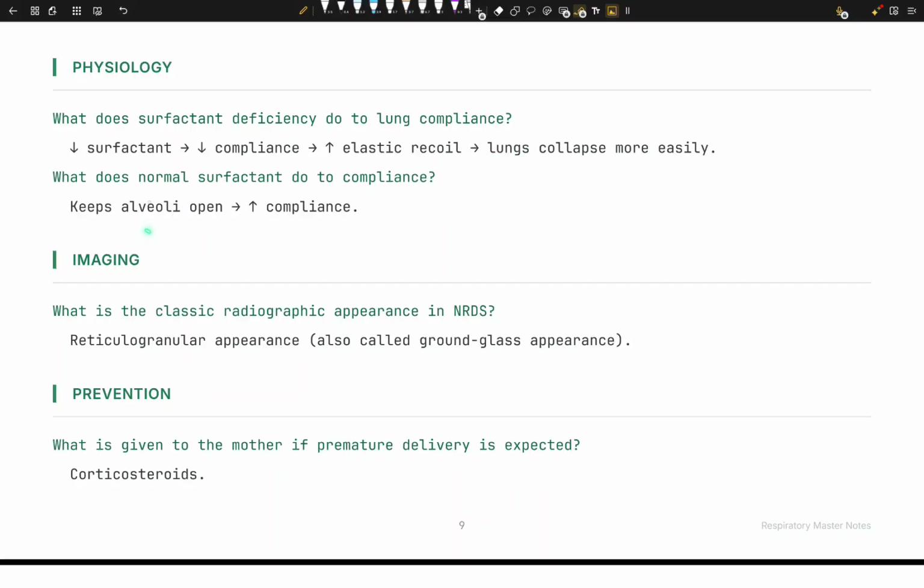Okay, simple stuff. What does normal surfactant do to compliance? It keeps the alveoli open and increases the compliance, makes it easy to stretch, right? Because if we don't have surfactant, the alveoli want to collapse because of the water that is present in the inner wall, right?